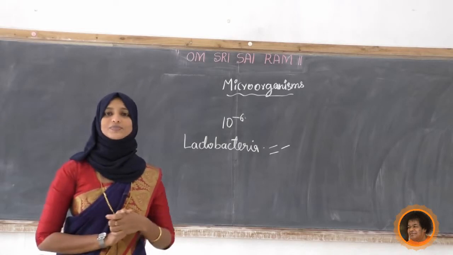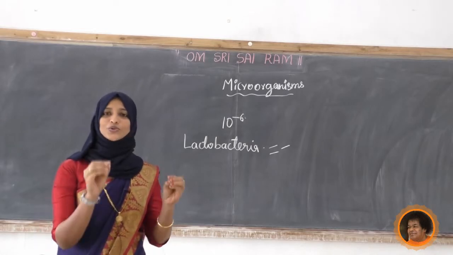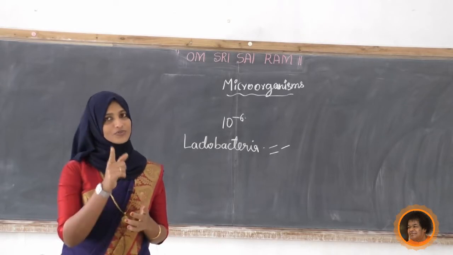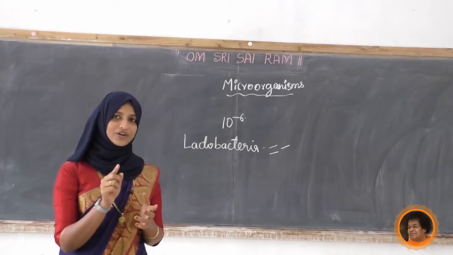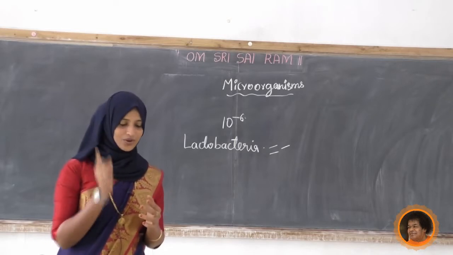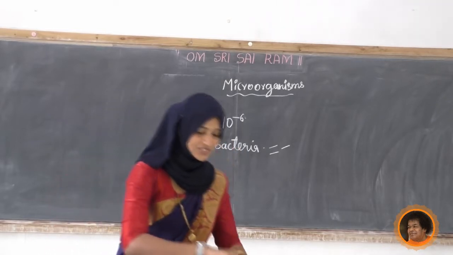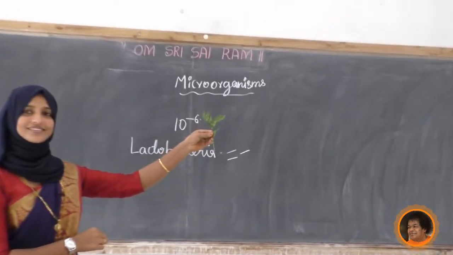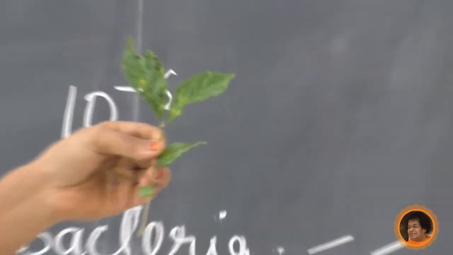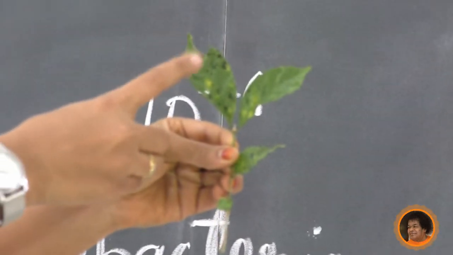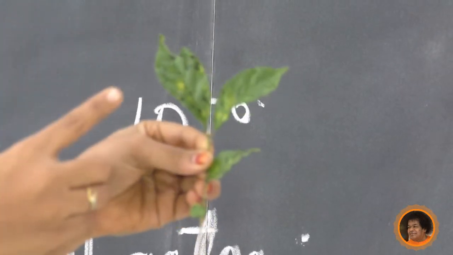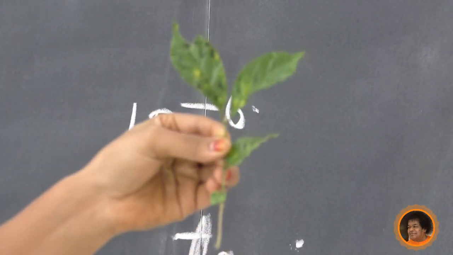Before that, we will do a small activity. I will show you some things, and you have to find out whether microbes are there or not. First one, what is this? This is a leaf of which plant? Jasmine plant. See in this, can you see the small black patches? These patches are the fungus.